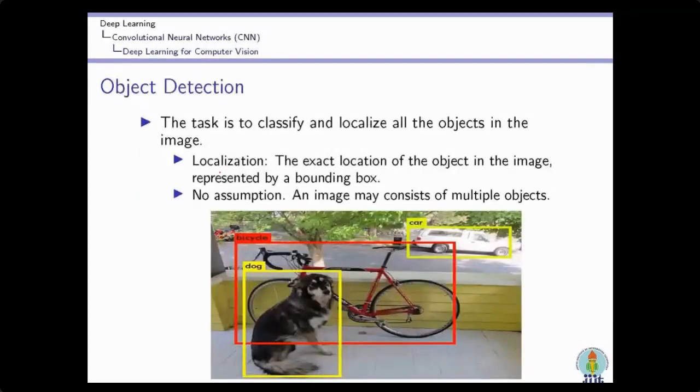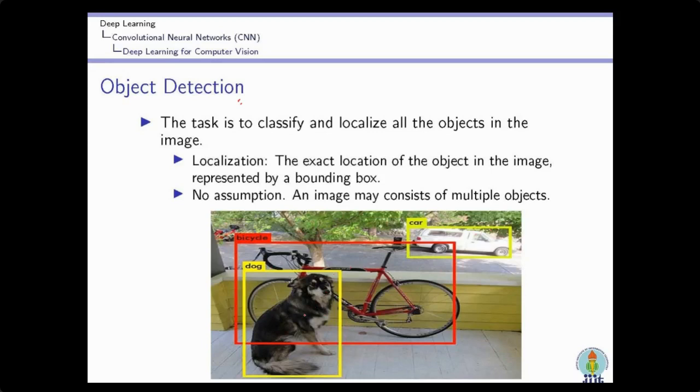Next, the advanced image classification problem is object detection. In object detection, we have many objects in an image, such as dog, bicycle, car, trees, and so on. Our purpose is to find and recognize each and every object in the image, and then locate them as well. So we find the bounding box around each object within the image.